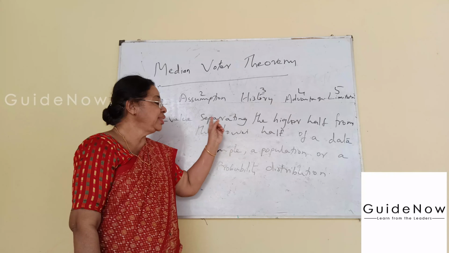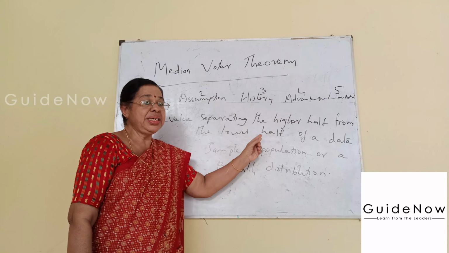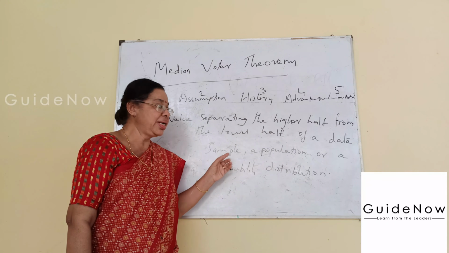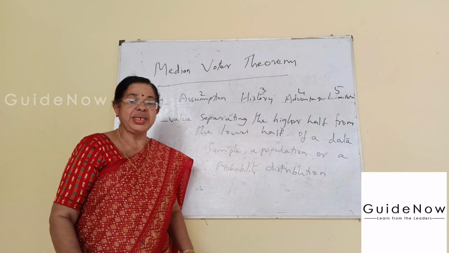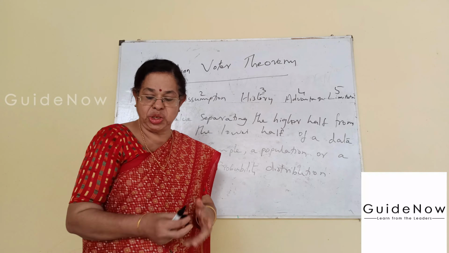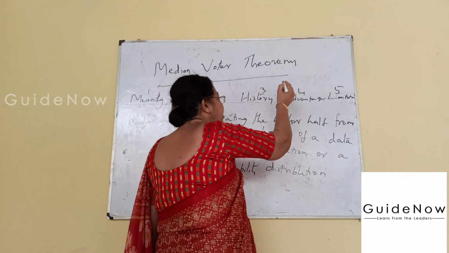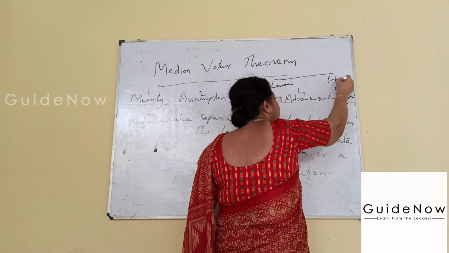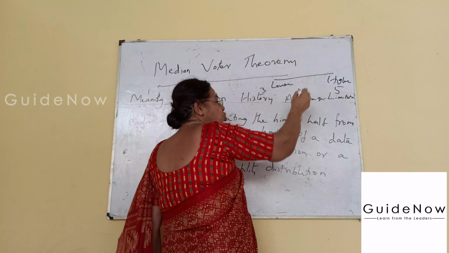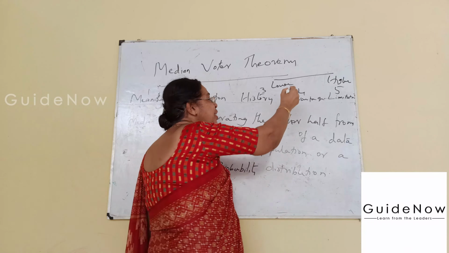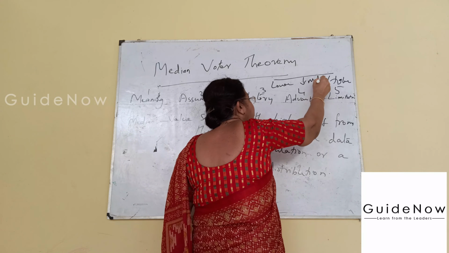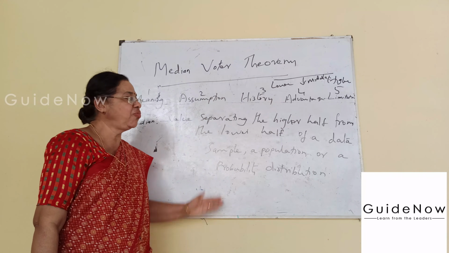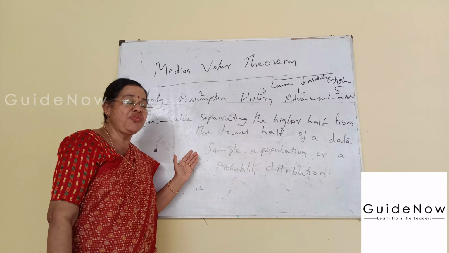So here this is the middle part, this is the lower part and this is the higher part. These two are divided or separated. This is known as the middle section or middle part, that is known as median. That is the first component, the meaning of median.